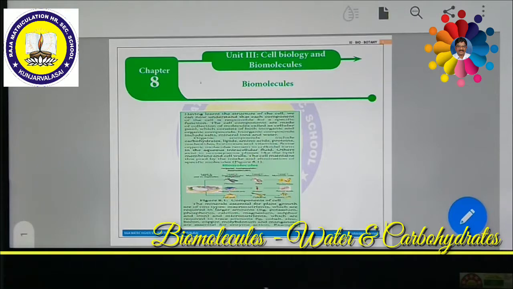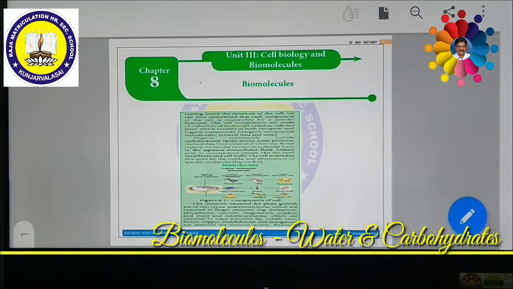Then there are micronutrients like molybdenum, boron and manganese. These elements are required by living things in very small quantity. These are called microelements. All these things we are going to study in biomolecules.